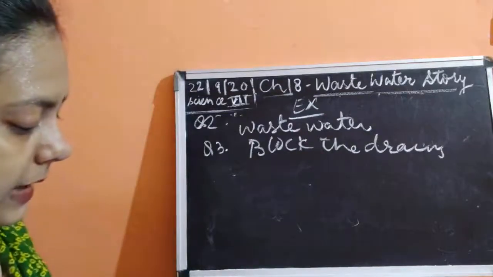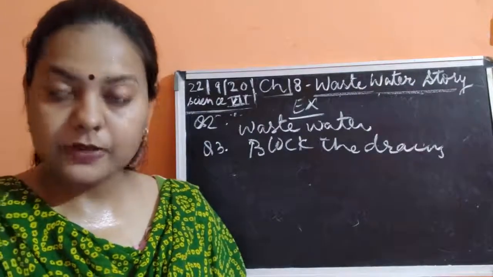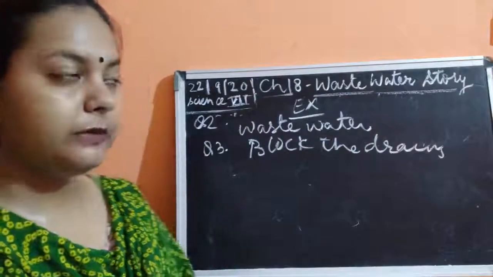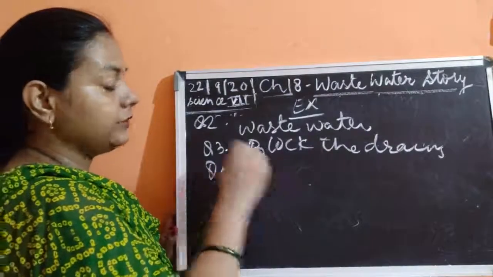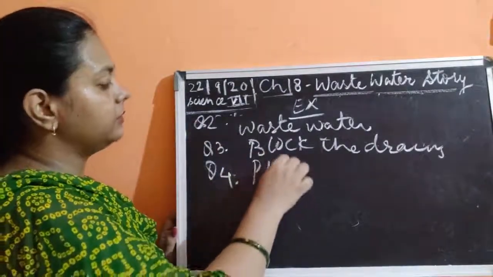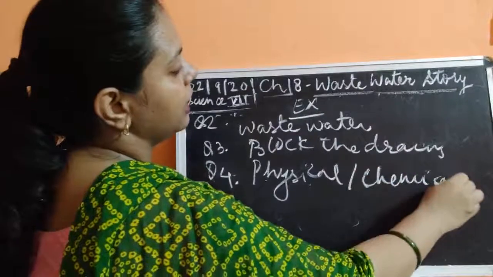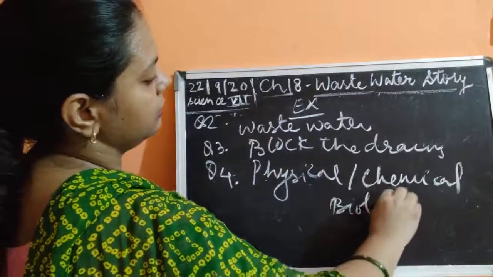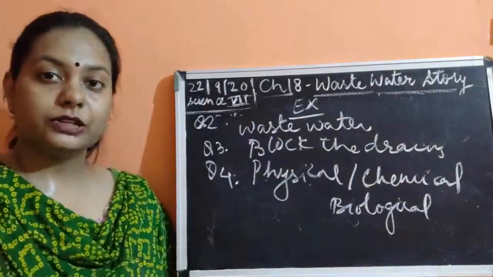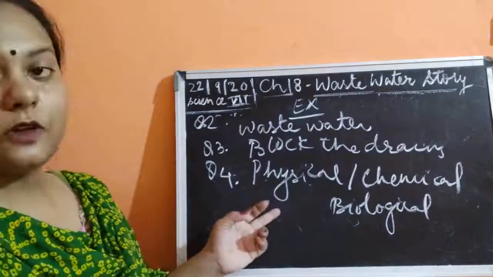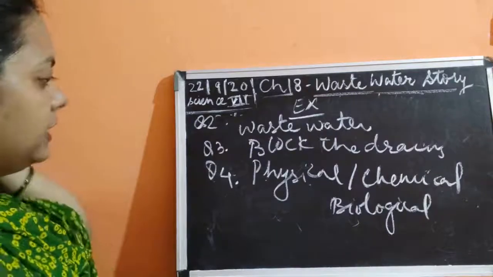Now, next question is describe the steps involved in getting clarified water from the wastewater. The steps involved in the treatment of the wastewater at the treatment plant are the following. We have 3 main steps: one is the physical method, the chemical method, and the biological method. These are the three methods which are used for the purpose of cleaning the wastewater.